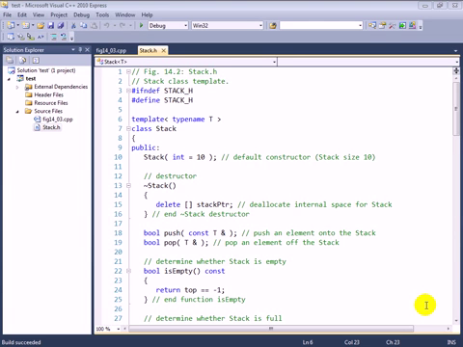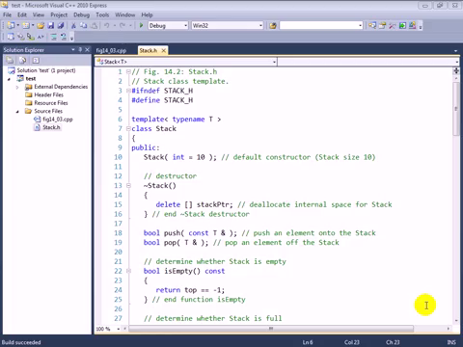Figures 14.2 and 14.3, building a stack class template. In this example, we're going to, for the first time, use the concepts of templates to create our own templatized class that can then be specialized to work with different types.